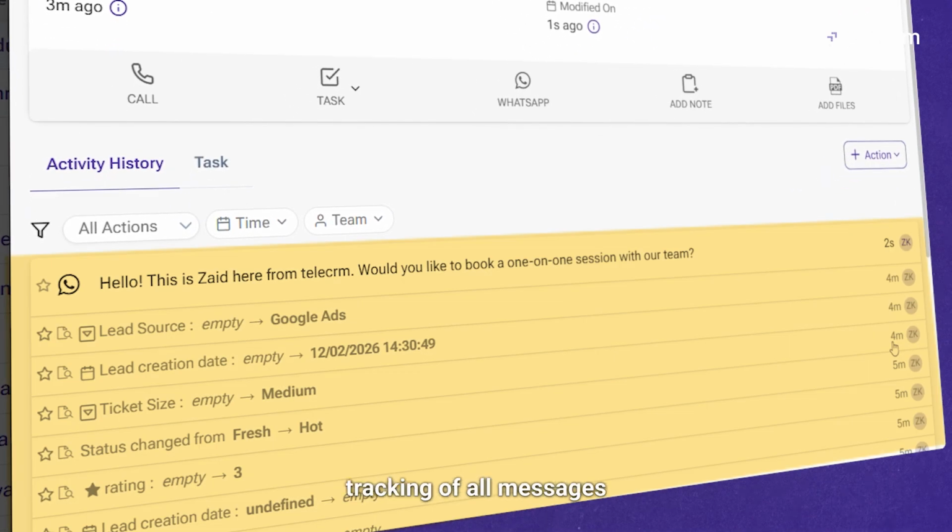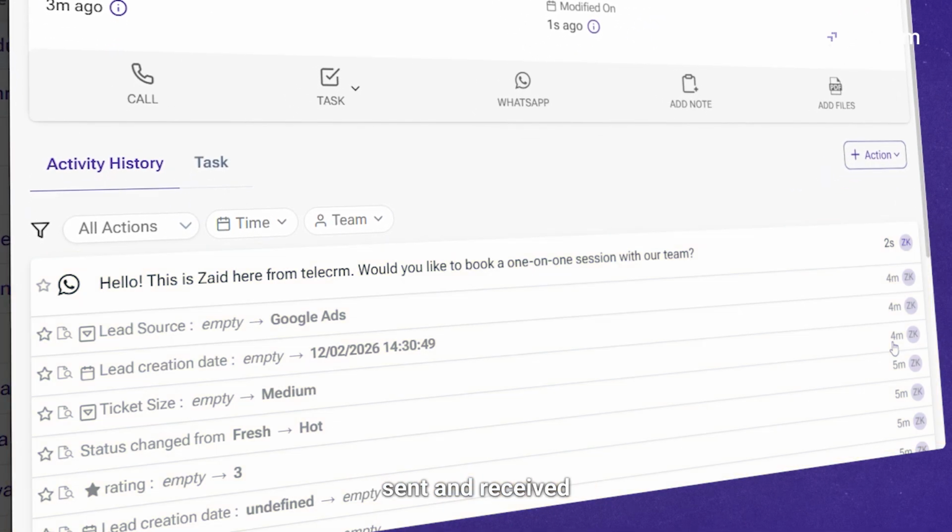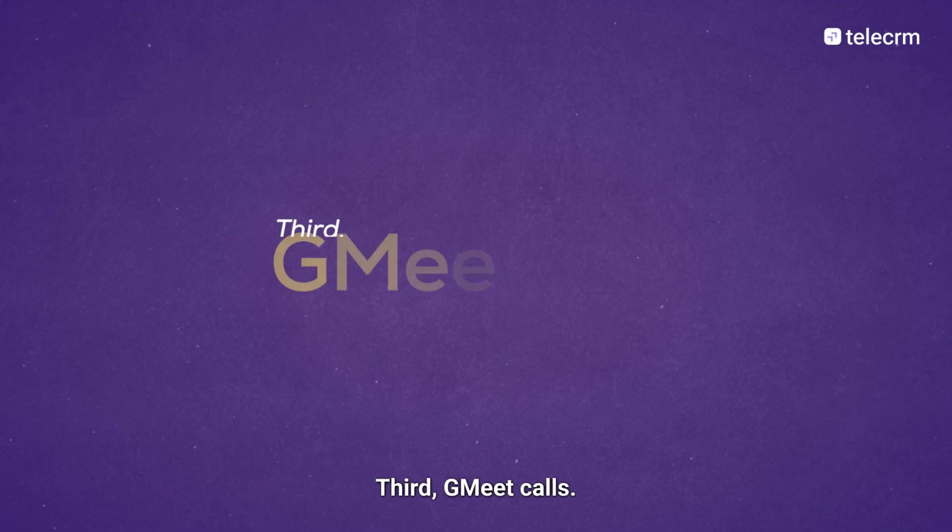TeleCRM's app will then redirect you to WhatsApp, where all you have to do is send the message to your leads and prospects. And the best part is, you get complete tracking of all messages sent and received from the same lead page.